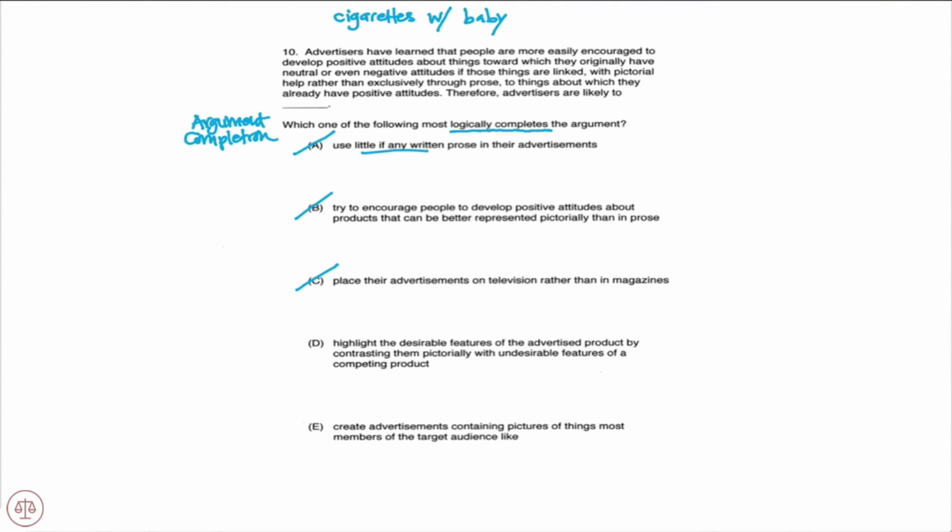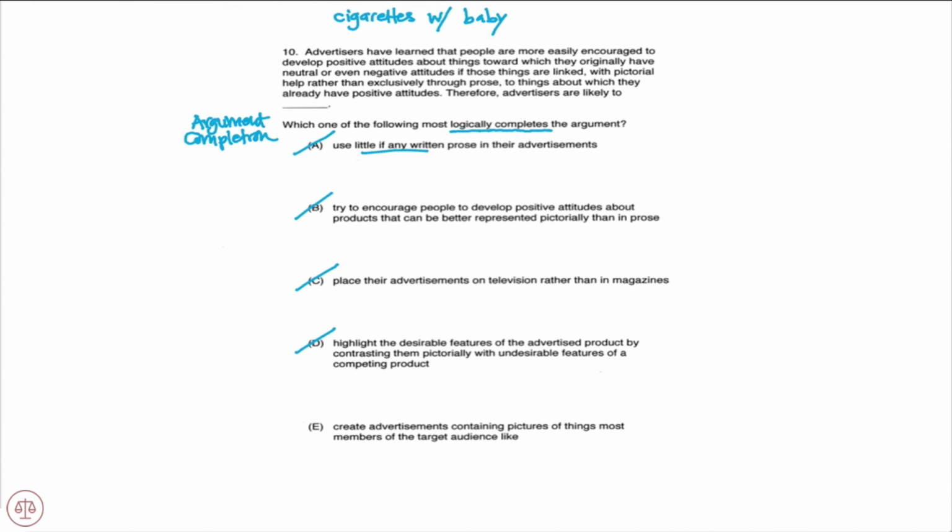Moving to D, highlight the desirable features of the advertised product by contrasting them pictorially with undesirable features of competing product. And again, no, that's not what's happening. It's not about showing pictures of your competitors. It's about showing pictures of things that people have positive attitudes towards. And the undesirable features of competing products are not going to be things that people have positive attitudes towards. So D is out, bringing us, by process of elimination, to E.